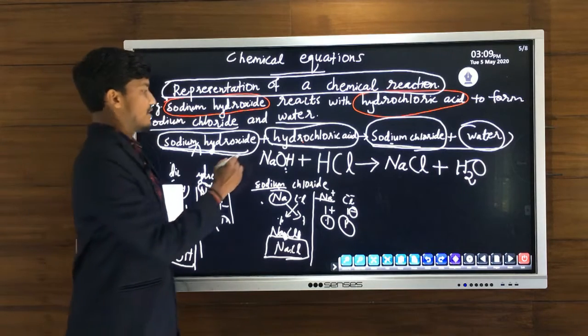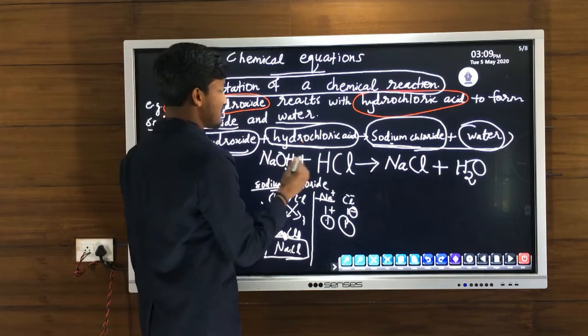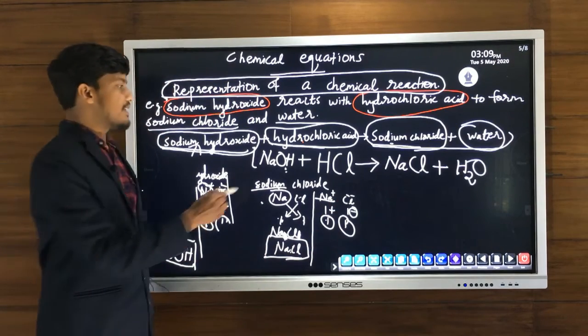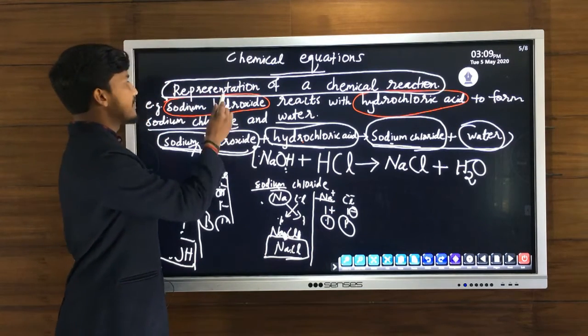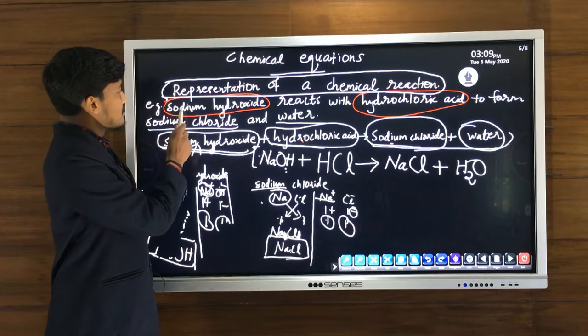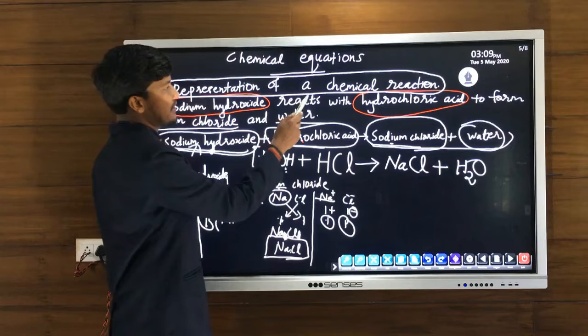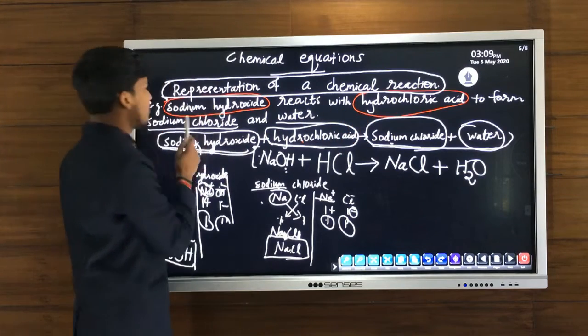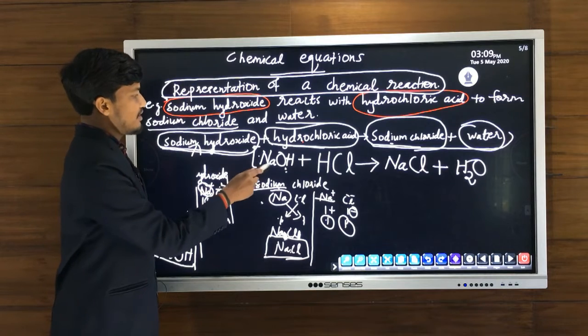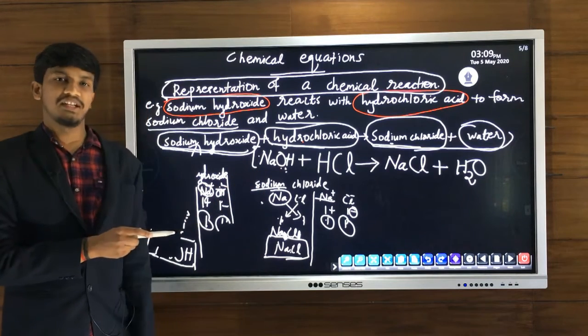So this equation, NaOH plus HCl gives NaCl plus H2O, is the chemical equation of this reaction. So the reaction is that sodium hydroxide reacts with hydrochloric acid to form sodium chloride and water. We converted this reaction in the form of an equation.